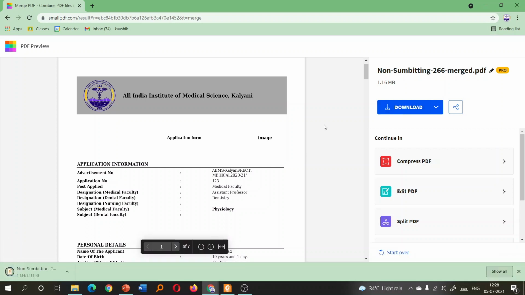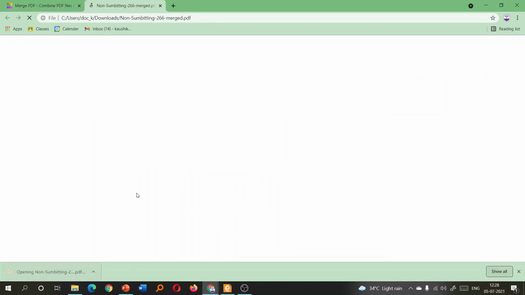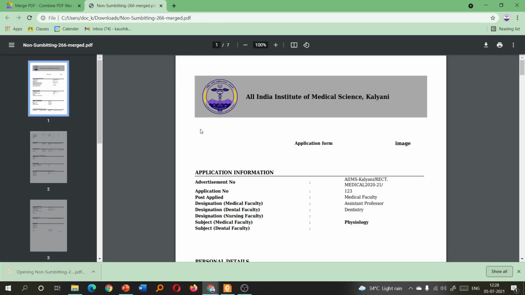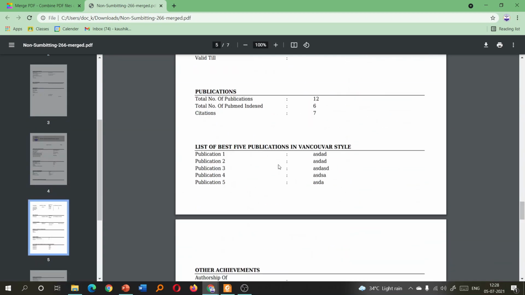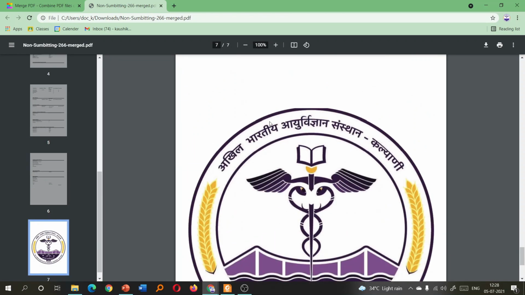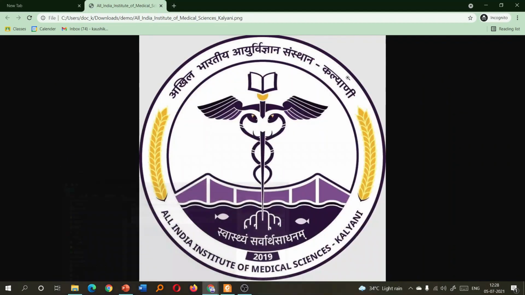From there you can download it. You can see now the PDF has been merged. I have given these sample PDFs and along with that the new PDF. So this is how you can merge PDFs, and I already showed you how to convert an image to a PDF file.